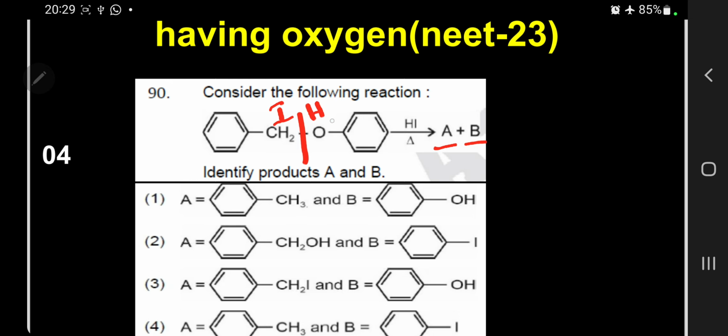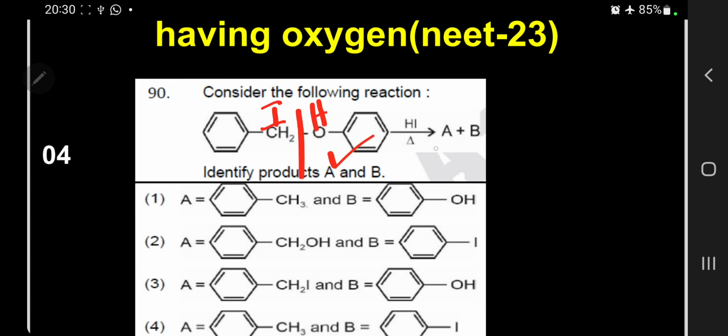Suppose it is cleaved here, you will get the corresponding benzyl alcohol and iodobenzene. There are two possibilities. Among the two possibilities, which is the correct one? The aliphatic is more reactive, so it will automatically undergo the corresponding I and H. So this is the probable A.